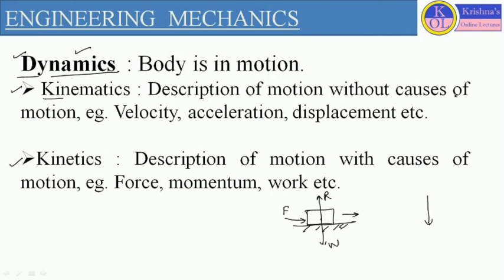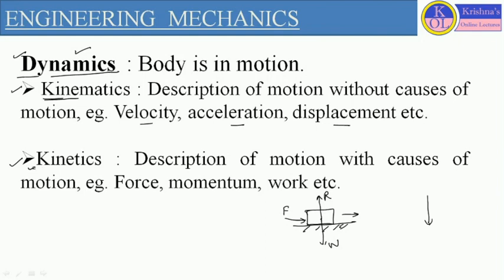So, here the causes of motion means the forces, and there are many other causes of motion we consider, like momentum, work, etc. If we are describing the actual motion of the body without considering the causes of motion, that motion comes under kinematics. For example, we describe the motion of the body in terms of velocity, acceleration, displacement, etc. So these terms represent the kinematic conditions of the body.